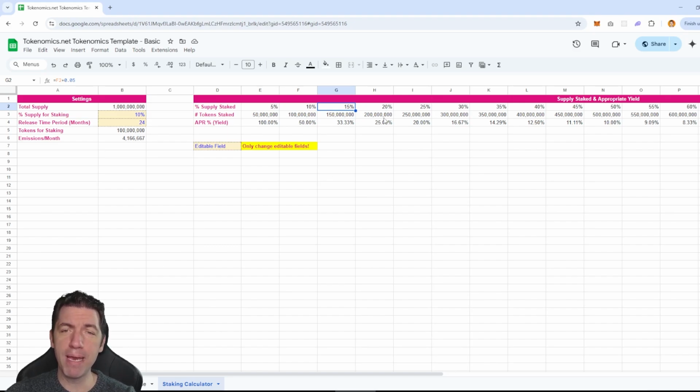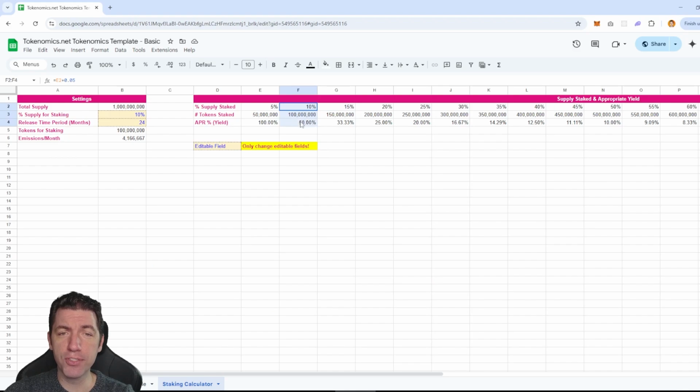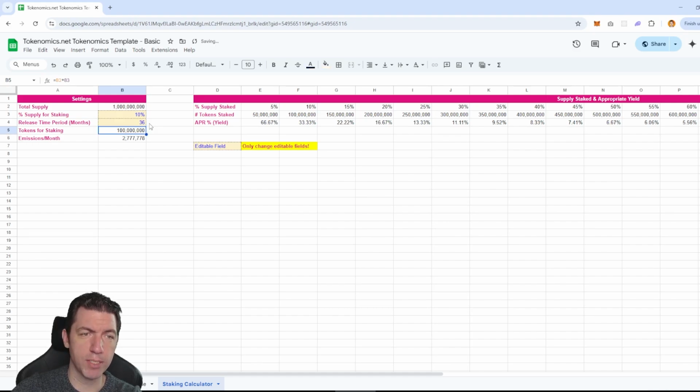And now maybe we look at this and say, well, if 20% of our supply roughly is out in the very beginning, right? This is around 20%. And let's say half of those people stake, or 10% of our supply is actually being staked, then we'll have yields kind of closer to this, right? And 50%, that's quite high, right? And as time goes on, more people will stake, and then the yields will start to go down, right? That's what will happen. So as that happens, we'll probably want to make these more reasonable, especially in the very beginning, so we don't have too much selling pressure.